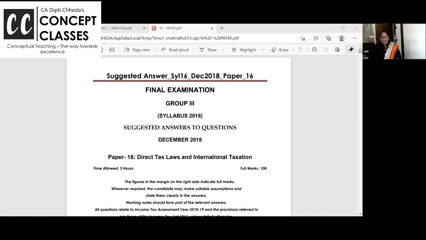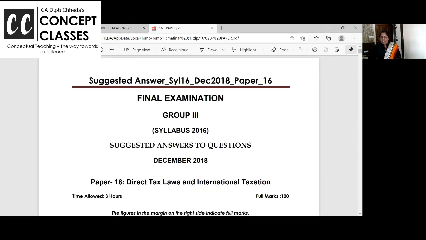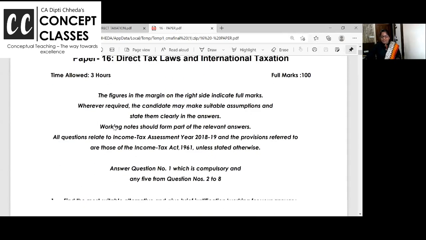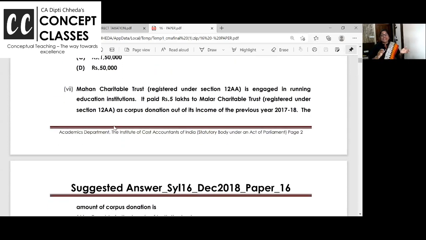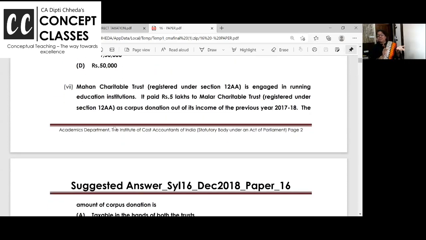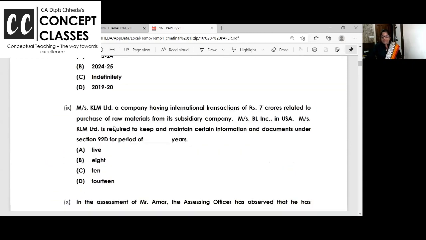Let us see how 10 marks MCQs. Can you see on screen? I have shared December 18th paper. So we will pick up first the case laws as we have continued. Yesterday we have done June 19 and December 19th case laws. Now we are doing December 18.